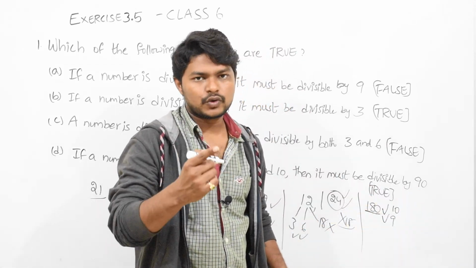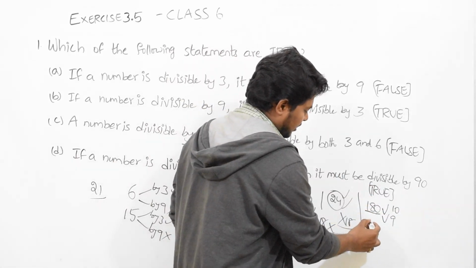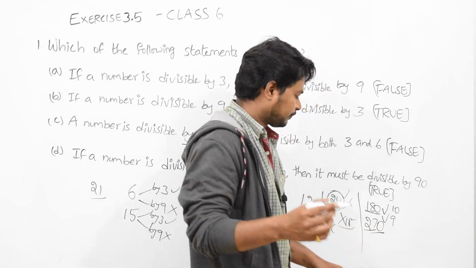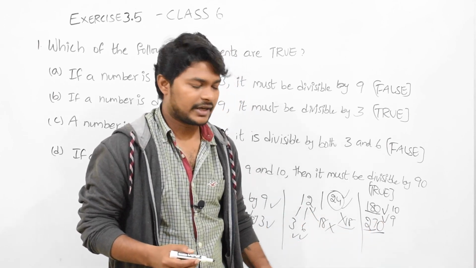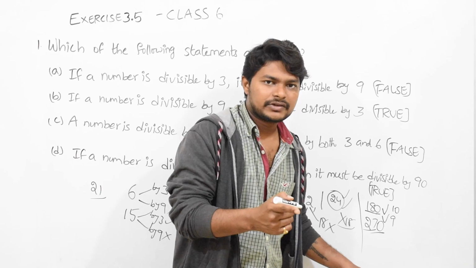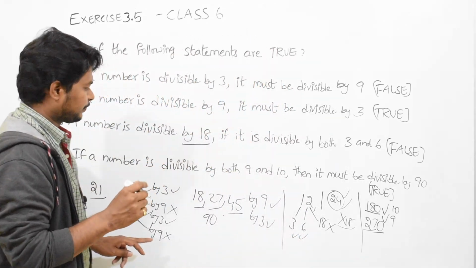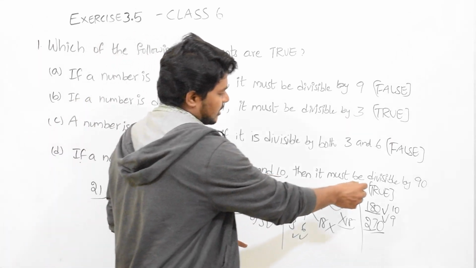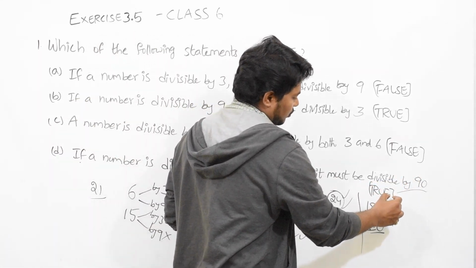Why? Because 90 into 2 equals 180. If you want, you can check with another example, 270. Last digit 0, and 270 is also divisible by 9. This is divisible by both 9 and 10, and it is divisible by 90 also. So if a number is divisible by both 9 and 10, then it is divisible by 90, which is true.